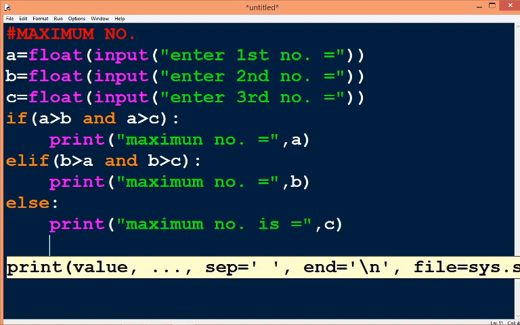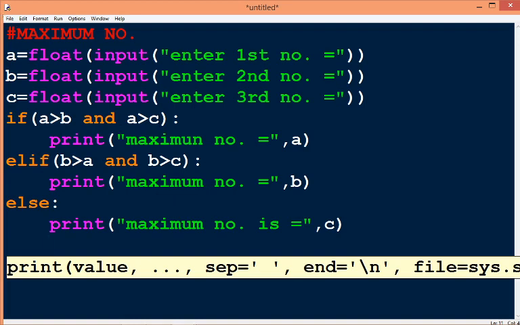If A is not greater than B and C, and B is also not greater than A and C, then the default condition is C, the greatest number. And this shows how to write this program in Python.